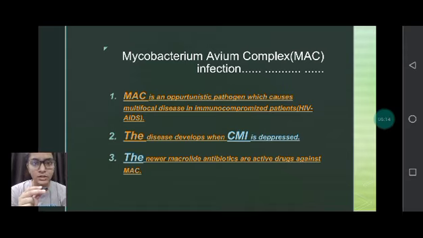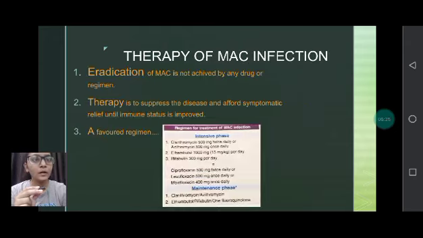Now, for treatment of such infections, we give macrolide antibiotics. No profound treatment is given, but it has been seen that macrolides treat MAC infections. Now, therapy of MAC infection. Eradication of MAC is not achieved by any drug or regimen. So our main motto for the therapy is to decrease the disease or the cause of the disease, decrease the impact of the disease, and improve the immunity status.